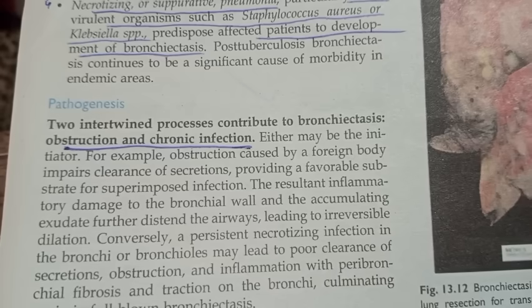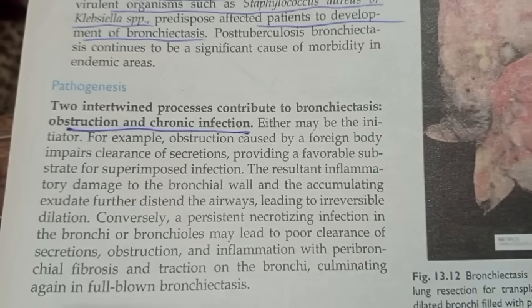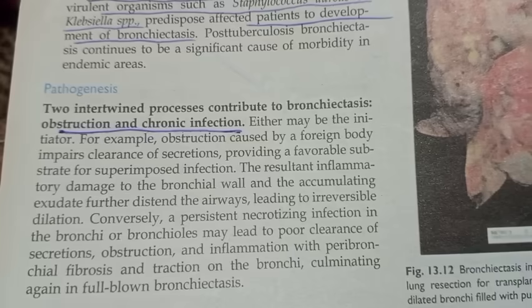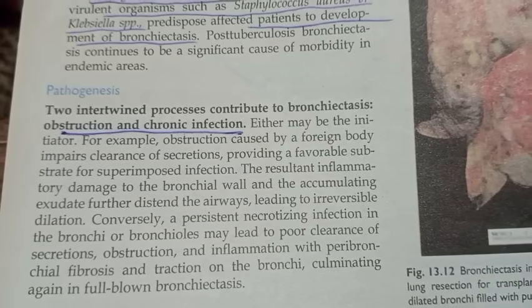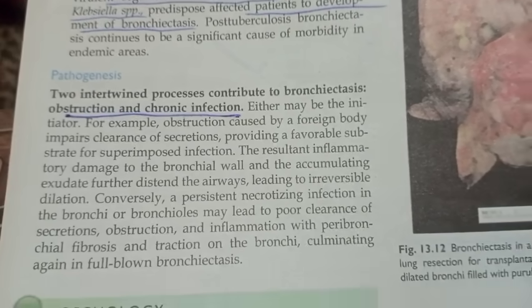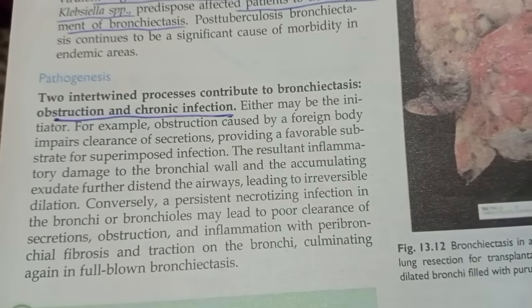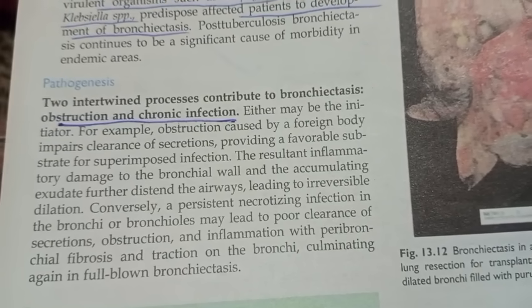Conversely, a persistent necrotizing infection in the bronchi or bronchioles may lead to poor clearance of the secretions, obstruction, and inflammation with peribronchial fibrosis and traction on bronchi, culminating again in full-blown bronchiectasis.